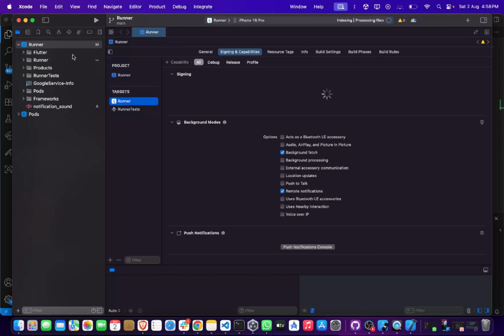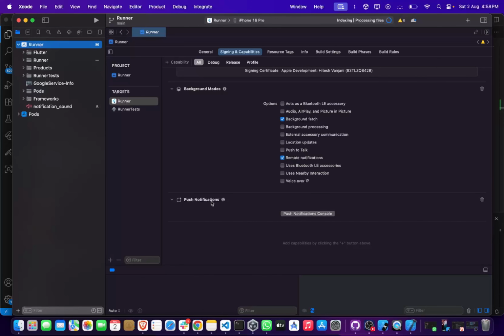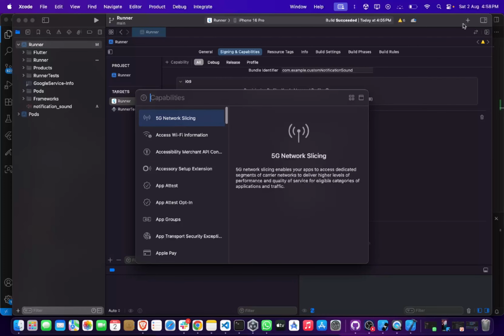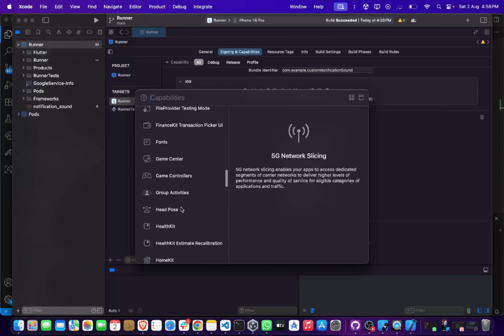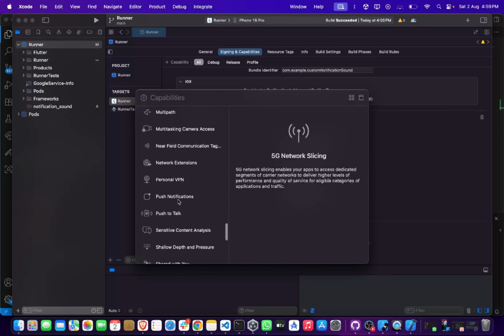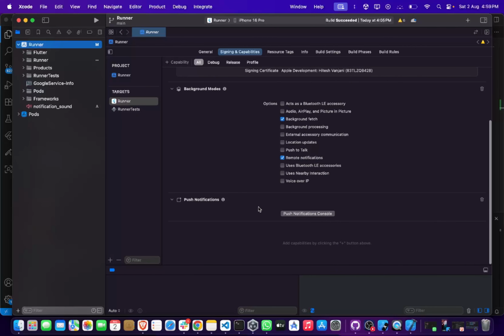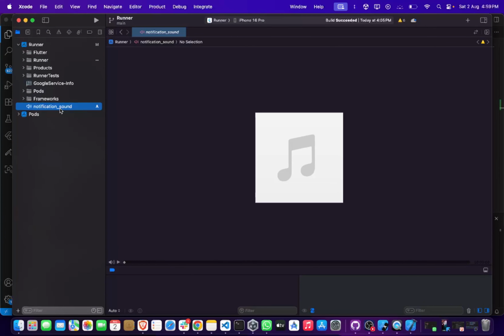After opening, click on Runner and add this service here. To add this, we need to click here on the plus button, scroll down and find Push Notifications. Double click on it and it will be added here. Also, we need to add our sound file here.